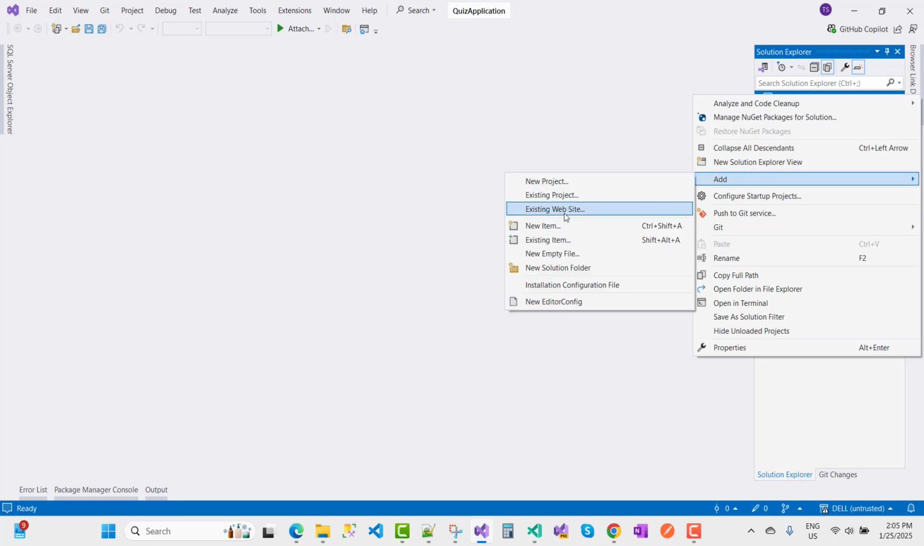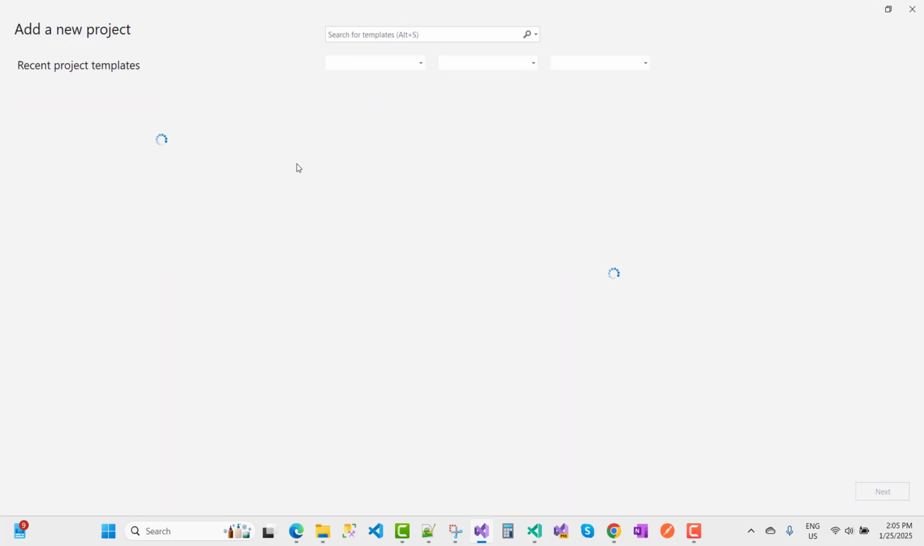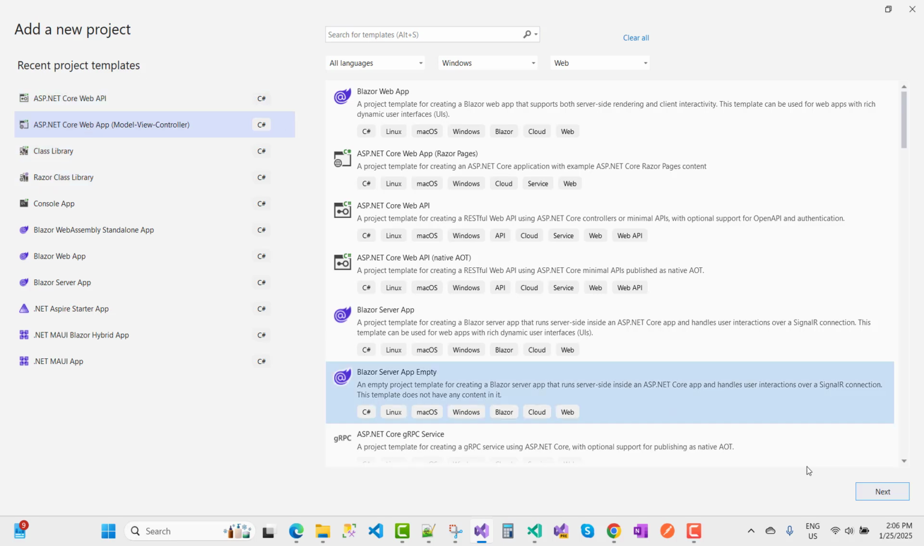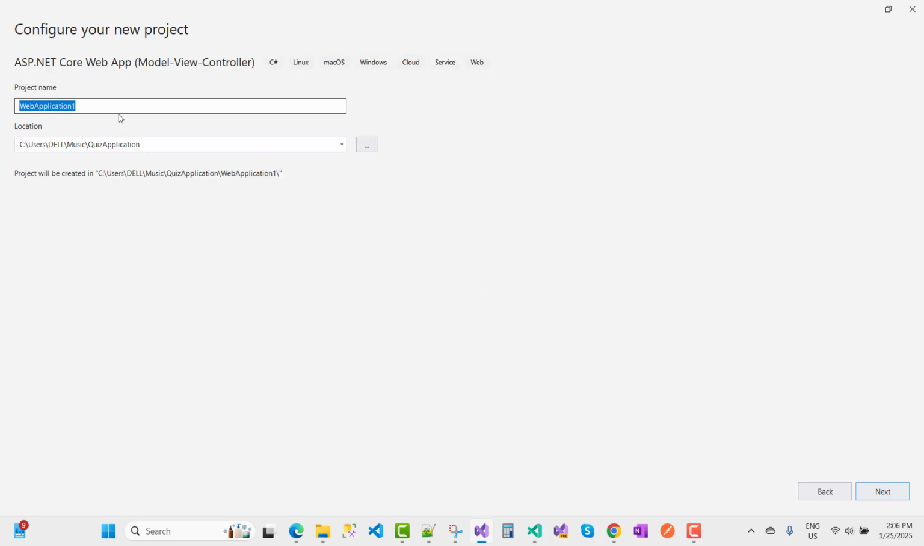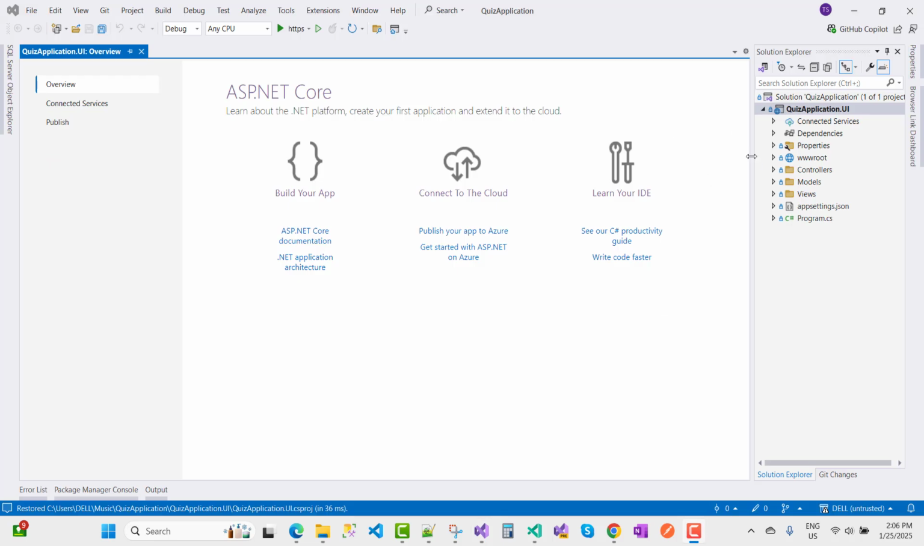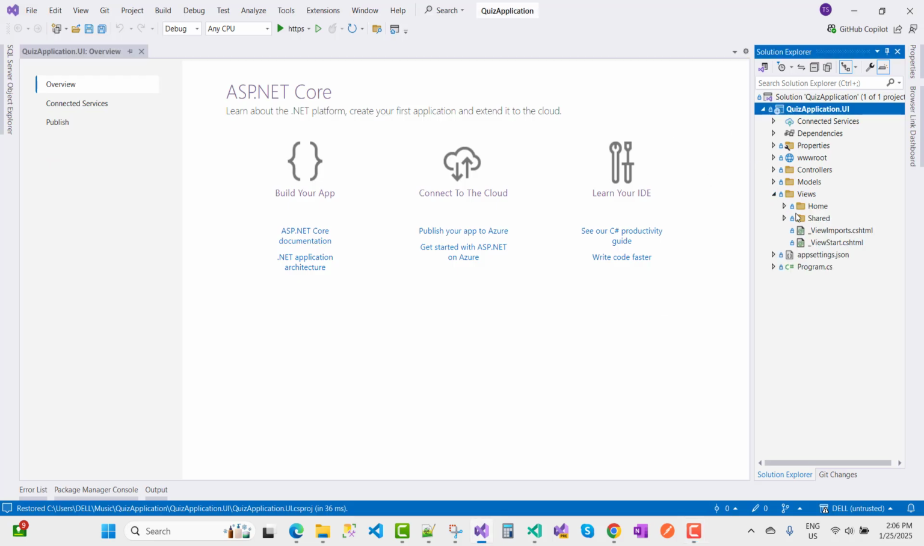I'm going to add a new MVC application in my project, and I want to design a quiz application. The project is a Model View Controller project, and that is my quiz application, Quiz application dot UI project. I'm going to design this project under .NET 9, and this is simple and sweet.